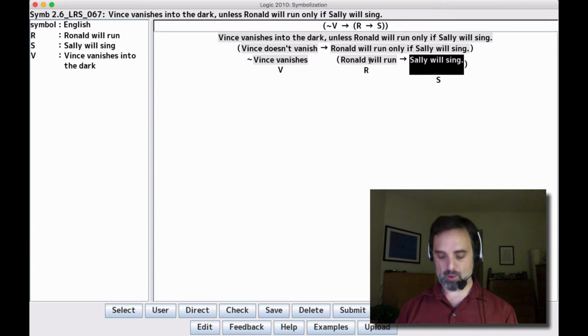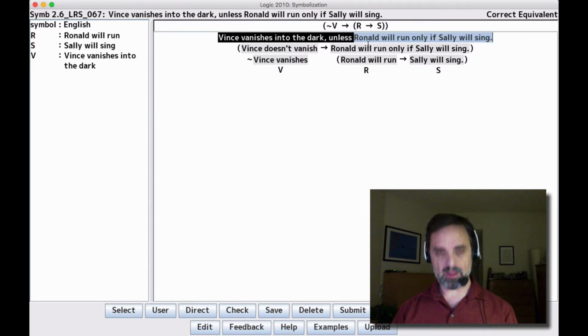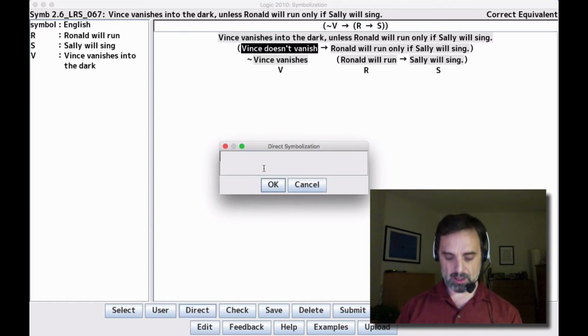And we check that. And that's correct. Now it says correct equivalent because we could have symbolized this a different way. We could have put not V, if not V then if R then S, and we could have instead done it like this.